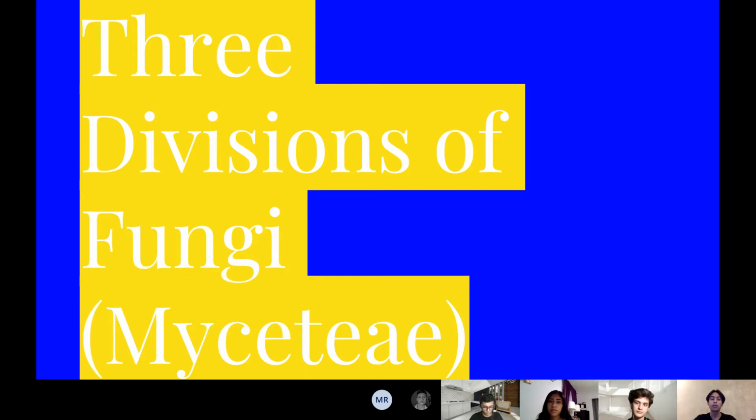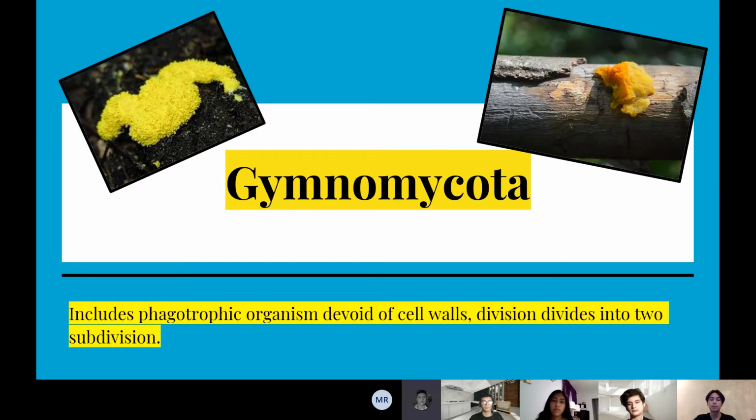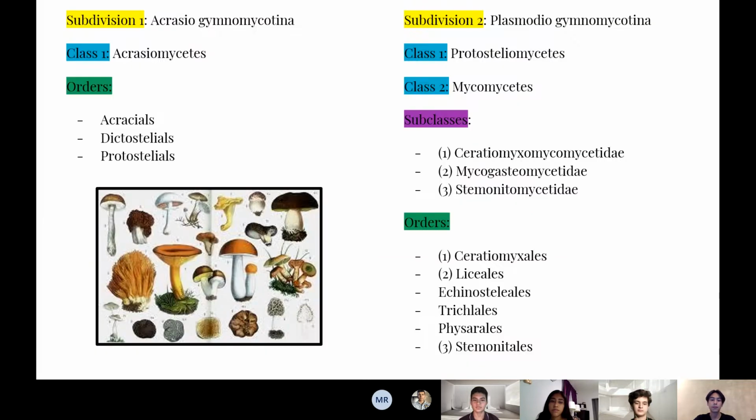The three divisions of fungi. Myxomycota. Gymnomycota includes phagotrophic organisms devoid of cell walls. The division is divided into two subdivisions. The first subdivision is Acrasiogymnomycotina. The first class is Acrasiomycetes. The orders are Acrasiales, Dictyosteliales, and Protosteliales.